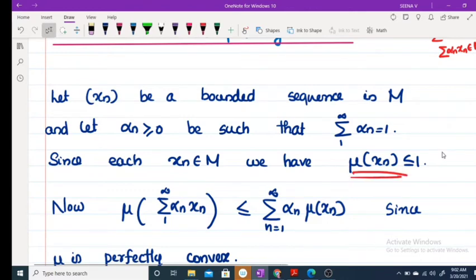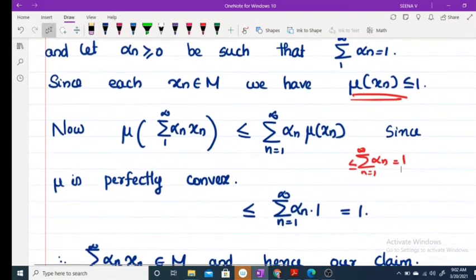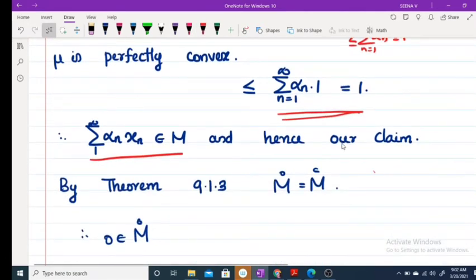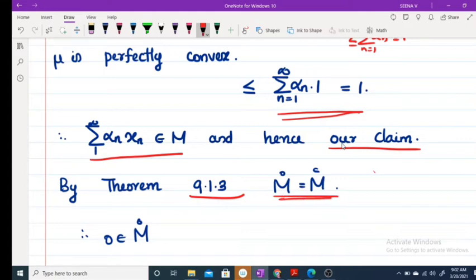But mu of xn is less than or equal to 1. Therefore, this is less than or equal to sigma n equals 1 to infinity alpha n, which is actually equal to 1. Therefore, mu of sigma n equals 1 to infinity alpha n xn is less than or equal to 1. This implies sigma alpha n xn belongs to M, which implies M is perfectly convex. So if M is perfectly convex, by theorem 9.3 we have M interior equal to M. Therefore 0 belongs to M implies 0 belongs to M interior.